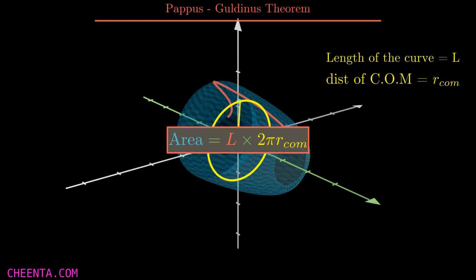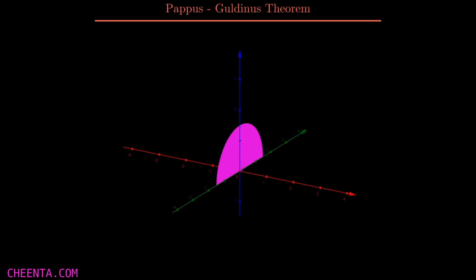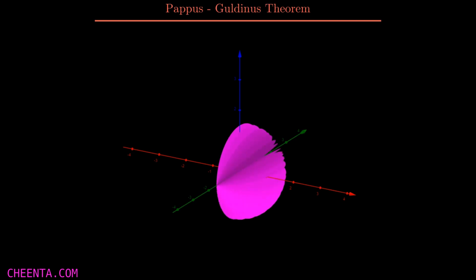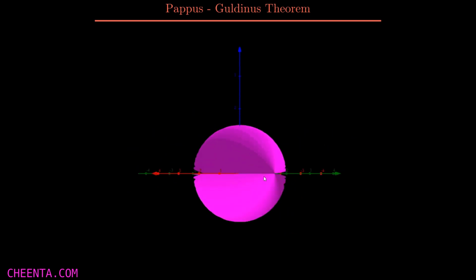Now what do you think will happen if in place of the red curve, I have a two-dimensional lamina like this? As you can see, in this case I am getting a solid object, that is something that has a volume. I mean there is some meat inside the 3D shape. Now in this case we have volume as well as area.